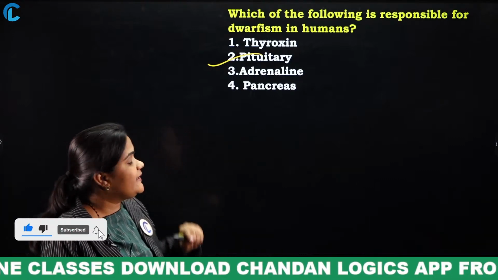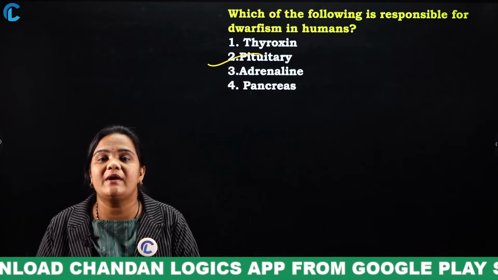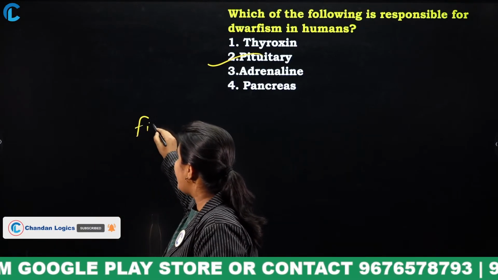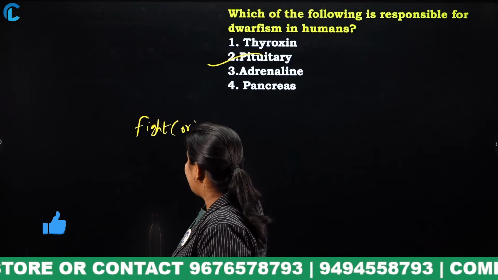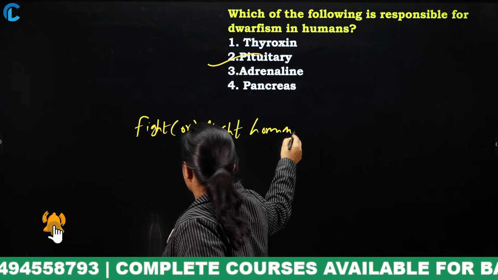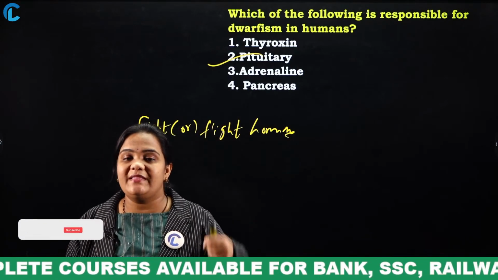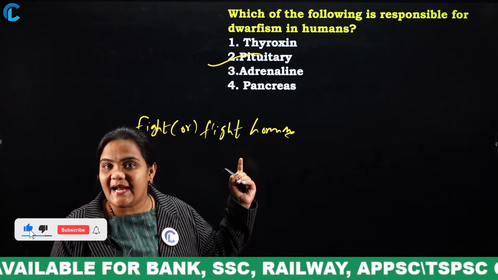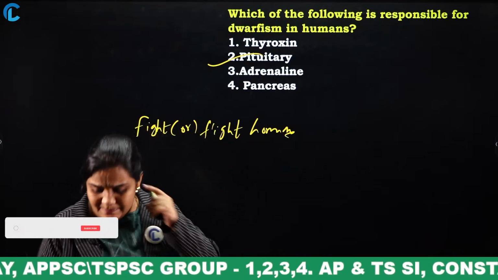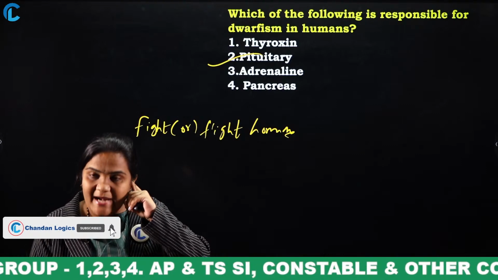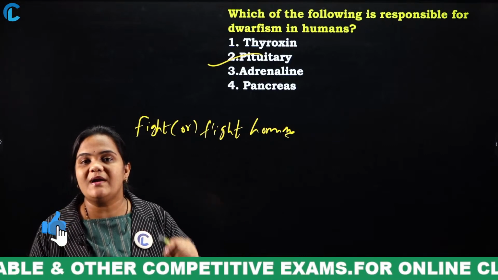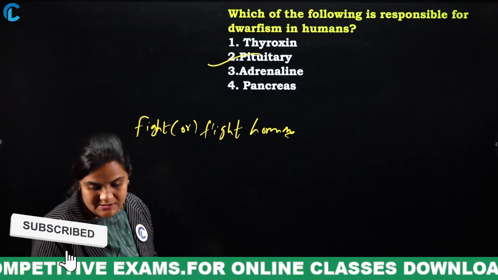Next is adrenaline. What is this adrenaline? It is also known as the fight or flight hormone. If we face any situation, whether to fight or flight, this adrenaline gland will decide. Next one is the pancreas gland. What is this pancreas gland? It performs digestion and hormonal functions. This is all regarding this.